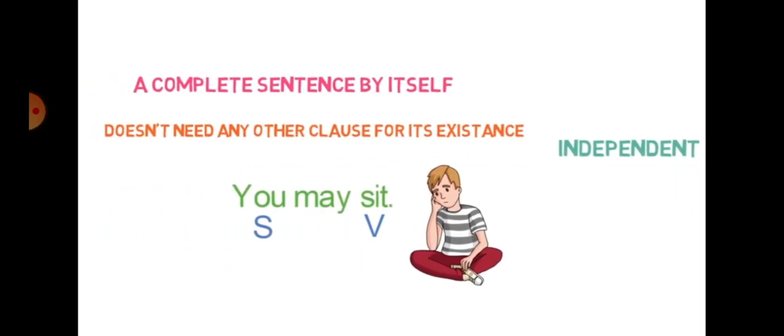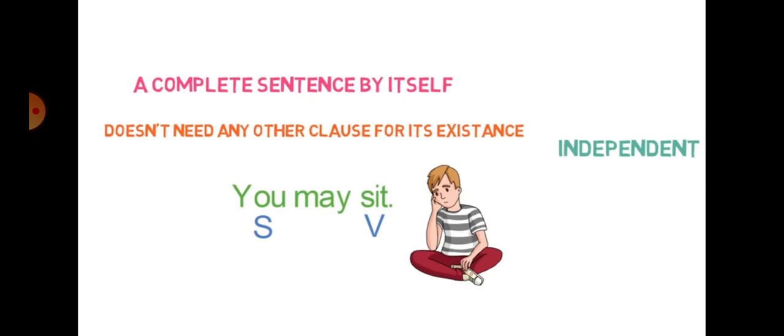For example, when you see "you may sit", it has a complete meaning. You is your subject, may is working as a modal auxiliary, so sit is our main verb. You may sit, it has the complete meaning. You just cross check: is it a group of words? Yes. It has subject and verb? Yes. Is it able to give you the complete meaning? Yes. So this kind of clause, as it is a complete sentence by itself and doesn't need any other clause for its existence, becomes our independent clause.